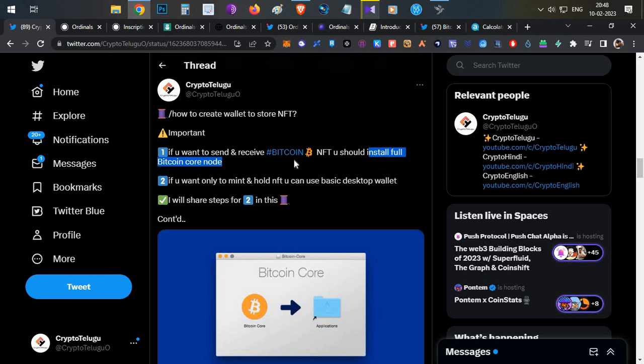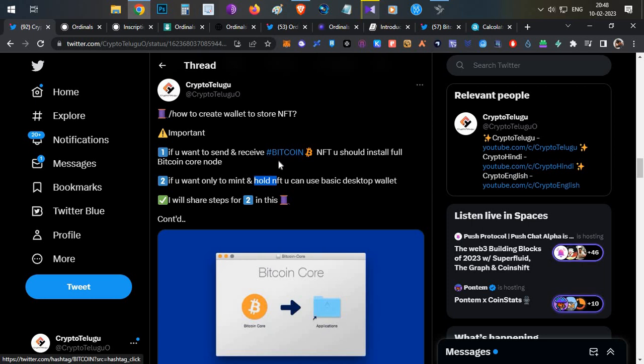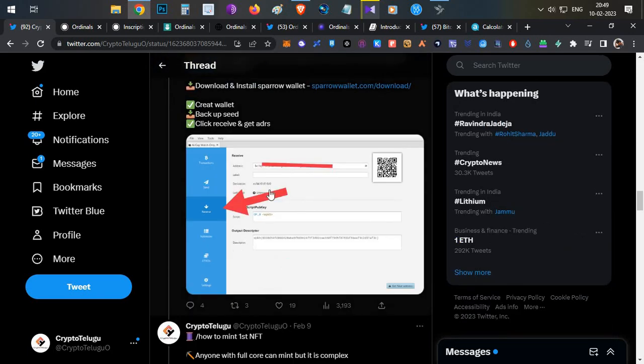There is a second option for such users, which we will be discussing in today's video. If you use this option, you will only be able to mint, buy or hold NFTs, but you cannot send those NFTs anywhere. These are the drawbacks, but we are using this as we have to mint our NFTs before the 50,000th inscription, and we should be early. Maybe in future, once there are sufficient wallets, you can import those seed phrases and sell those NFTs. So now let's begin how you can start with this.